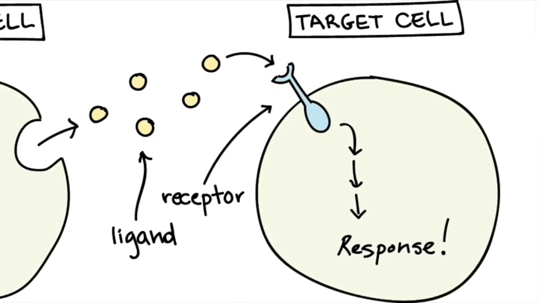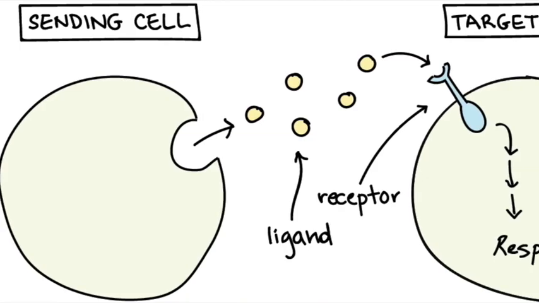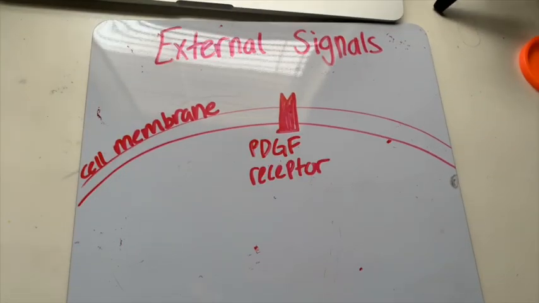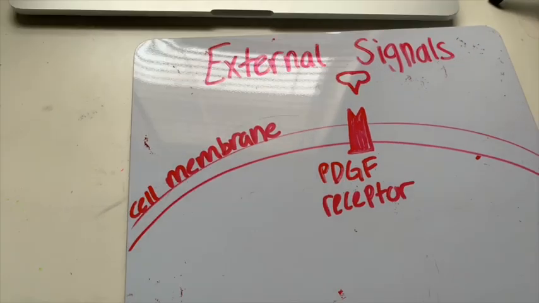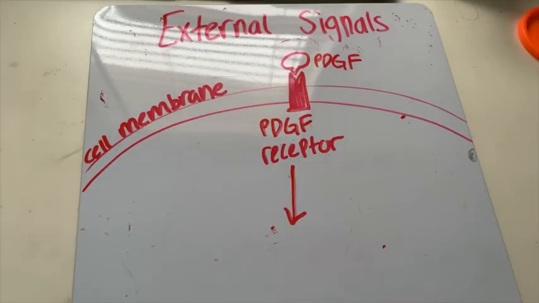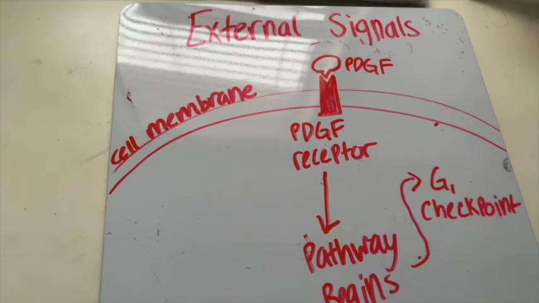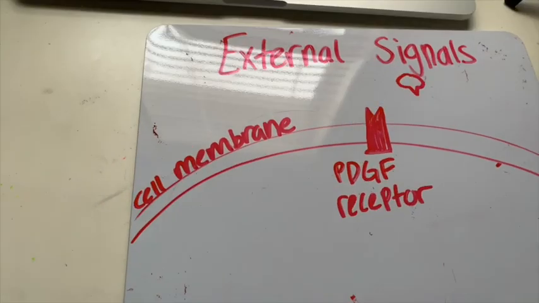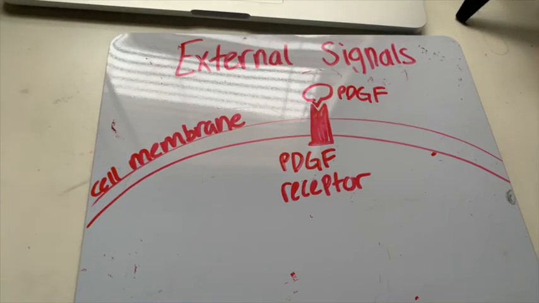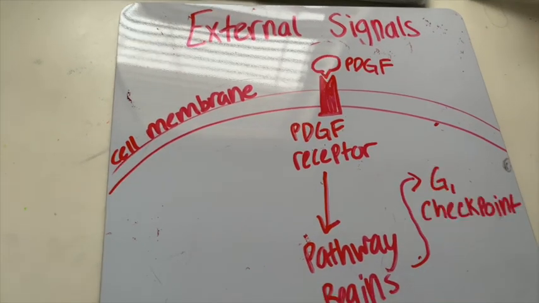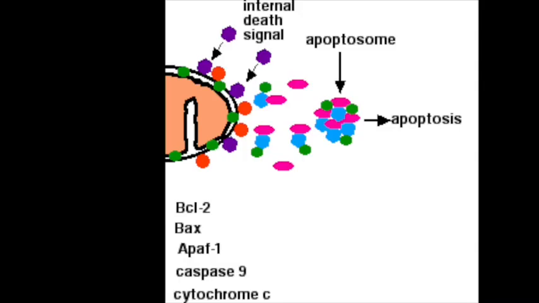Another type of external signal is a chemical signal. The growth factor is platelet-derived growth factor, or PDGF, and PDGF is required for division of cultured fibroblasts. The fibroblasts each have a tyrosine kinase called PDGF receptor. Once PDGF is bound to this receptor, it triggers a signal transduction pathway that allows for the cell to pass the G1 checkpoint and therefore divide.